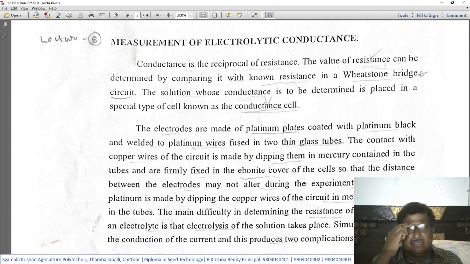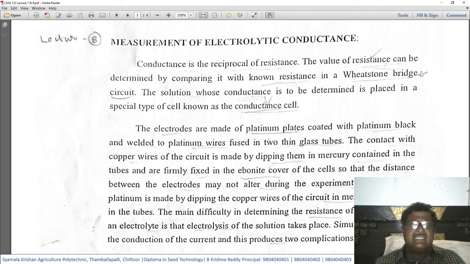Then comes the last lecture in this unit, that is measurement of electrolytic conductance. So how do we measure the electrolytic conductance, that is, the conductance of electricity through an electrolyte? Conductance is the reciprocal of resistance. This is what up to now we are very thorough with. So conductance and resistance are opposite to each other.